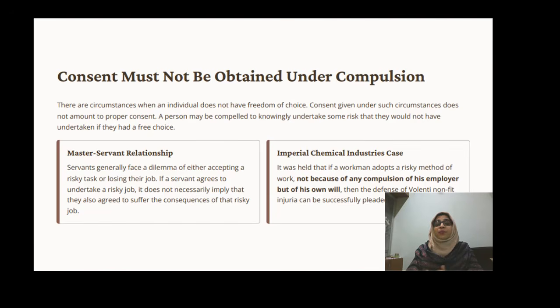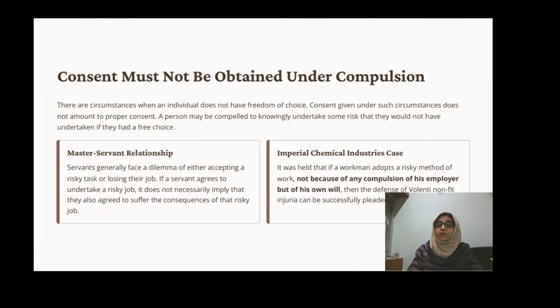As an employer, he has to take more precautions for the employee. Might be the employee needs the job, but if there are risky things, it is the master's responsibility to protect the servant. So that is the master servant relationship also mentioned in volenti non fit injuria.